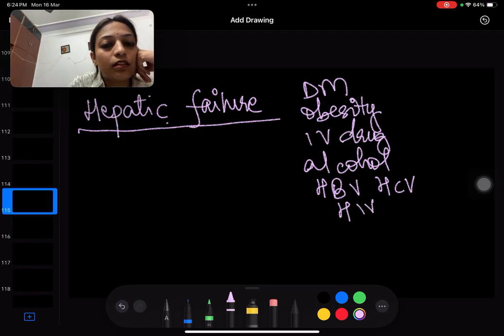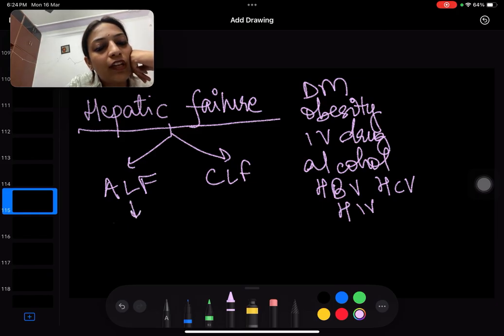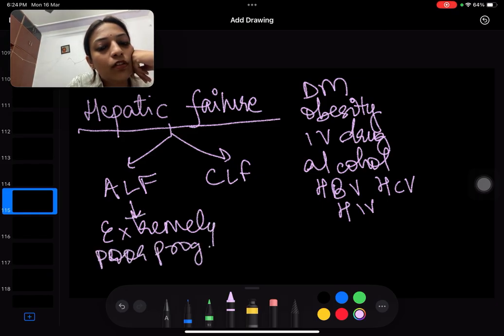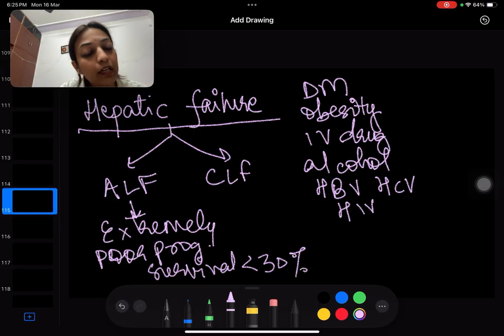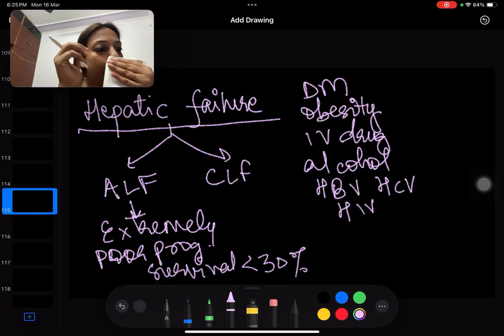Now this hepatic failure can be of two types, right? It can be acute liver failure, ALF, or it can be chronic liver failure. Acute liver failure has an extremely poor prognosis. The survival is less than 30%. If you have 10 patients in ER who present with acute liver failure, chances are that only 2 will walk out and the rest 8 won't, right? They will die. So survival rate is very, very poor.